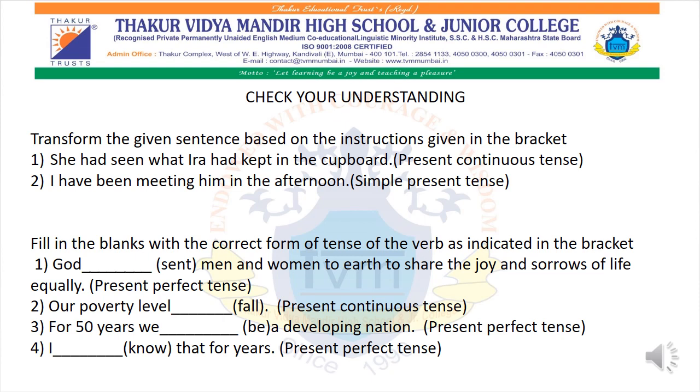Over here it is not talking about the third person, it is talking about only one person, I. So what will be the first form of the main verb "meeting"? Met. I met him in the afternoon.